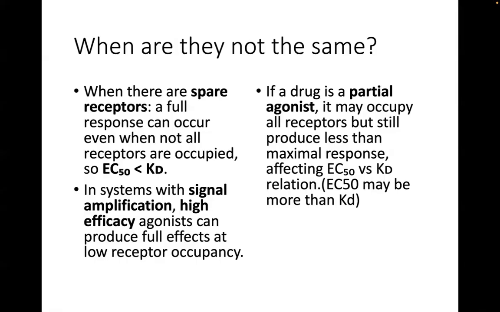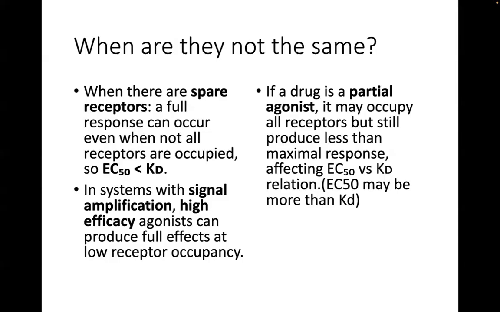A partial agonist is one that by nature can produce the same kind of effects as its full agonist counterpart, but the overall effect is much less.